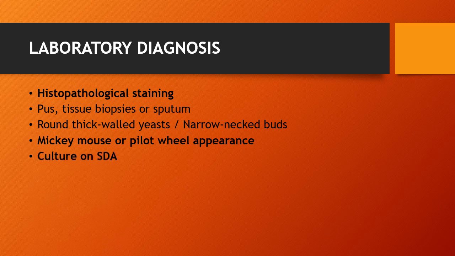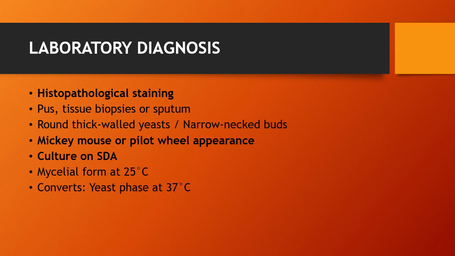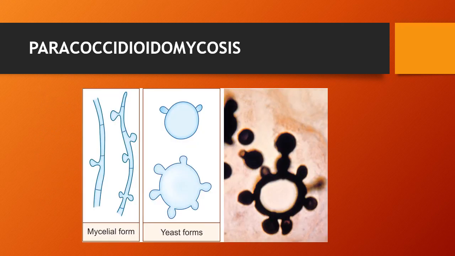You can also do the culture on SDA, which yields the mycelial form at 25 degrees Celsius, which converts into the yeast form at 37 degrees Celsius, because it is a dimorphic fungus, when grown in BHI with supplements of blood and glutamine. Here you can see the yeast form with a typical pilot wheel appearance. This is the pilot wheel appearance, and this is the Mickey Mouse appearance of the yeast form.